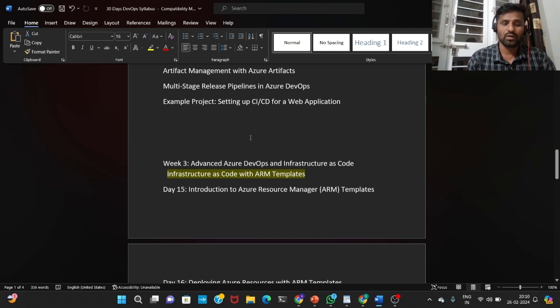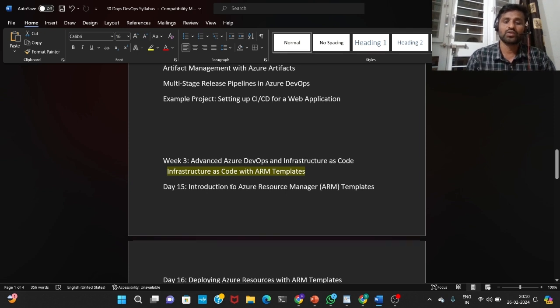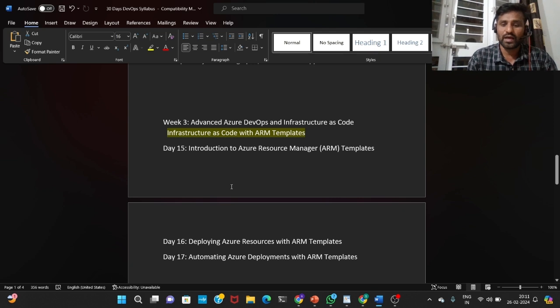Okay, and then week 3, advanced Azure DevOps and infrastructure as code. In week 3 we are going to learn about ARM templates. Using the ARM template, using the ARM service, we can create infrastructure. On day 15, introduction to Azure Resource Manager ARM templates. What is ARM? Why do we use ARM? All about ARM we'll see on day 15.